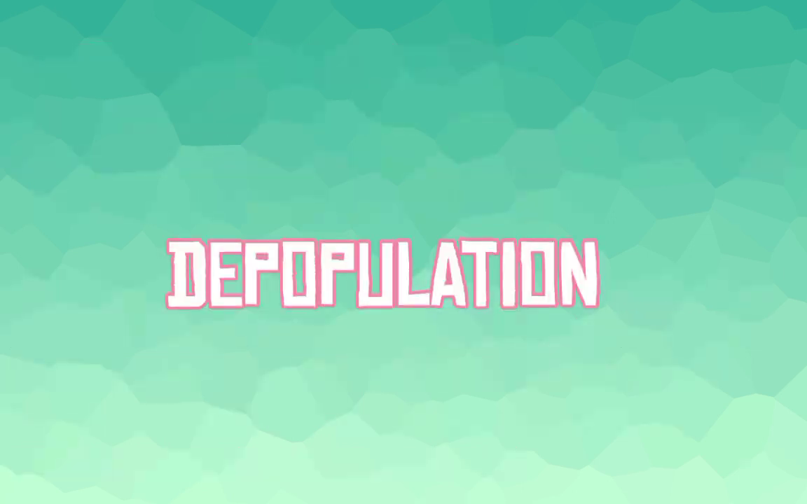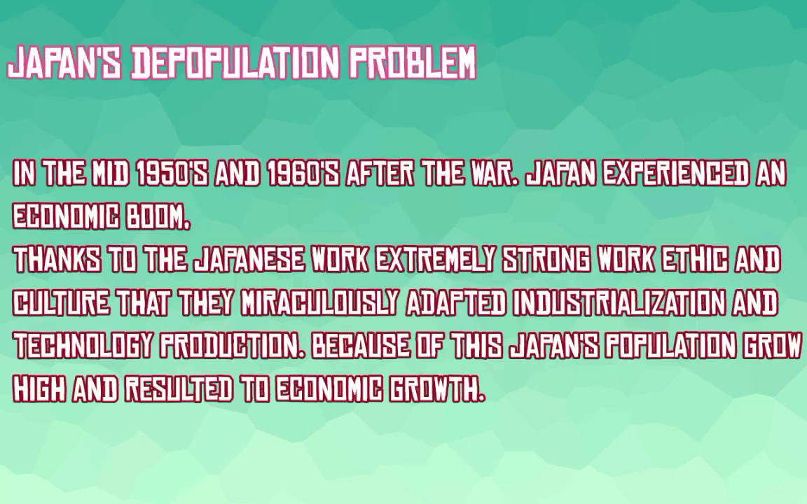Next example is about depopulation. One of the great examples of this is the depopulation problem of Japan. In the mid-1950s and 1960s after World War II, Japan experienced an economic boom, thanks to the Japanese extremely strong work ethic and culture that they miraculously adopted industrialization and technology production. Because of this, Japan's population grew high and resulted in economic growth.